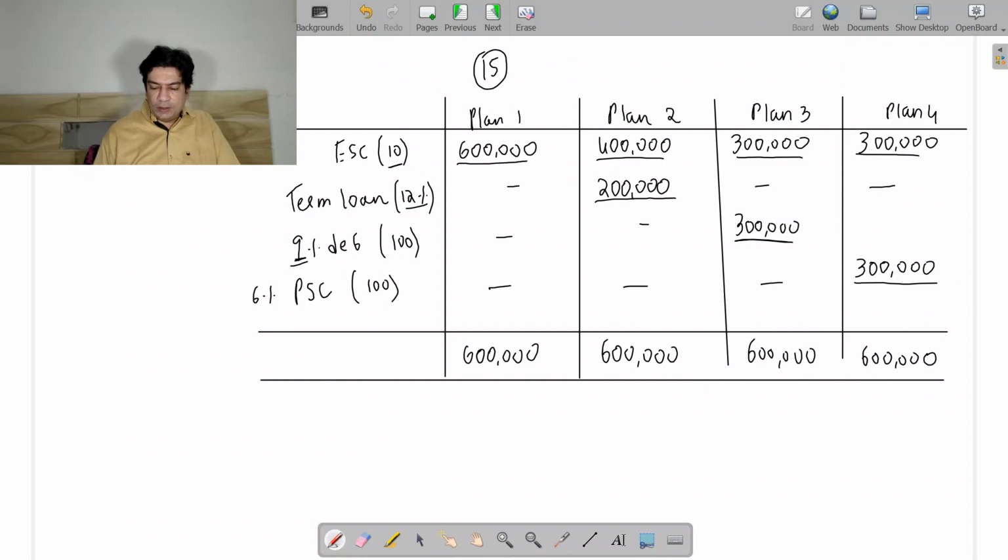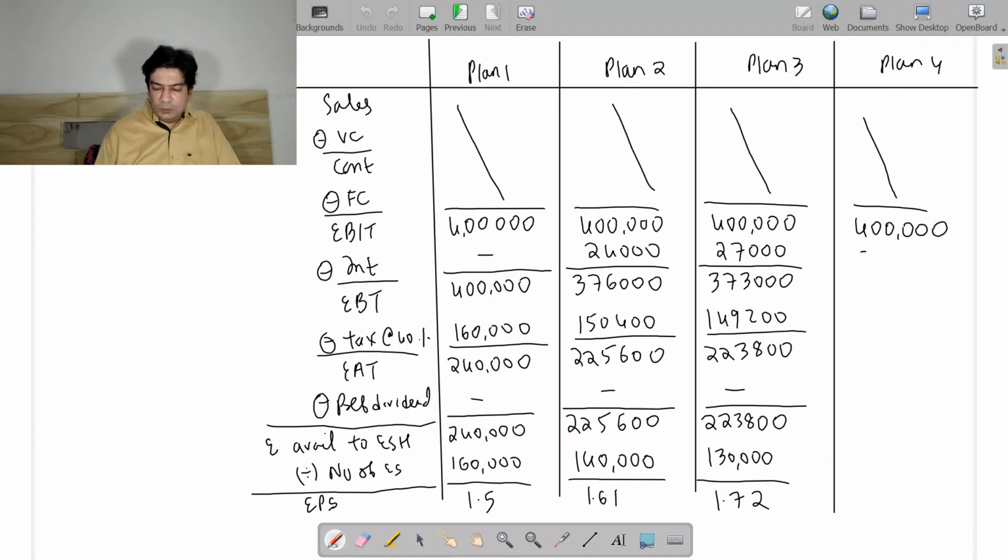In plan 4 there is no debt component, but there is preference share capital. So no interest will be there. 4 lakh. On this 4 lakh I have to pay 40%, so 1,60,000. So this will be 2,40,000.